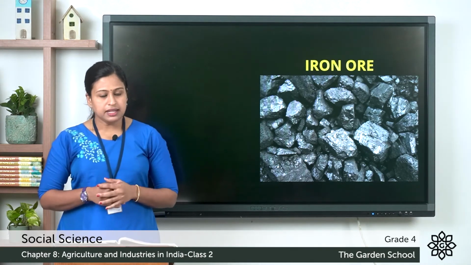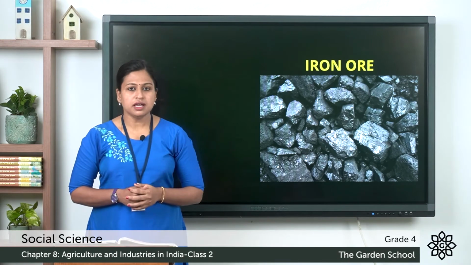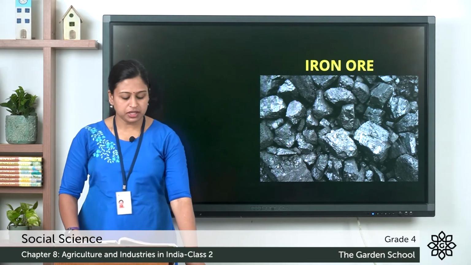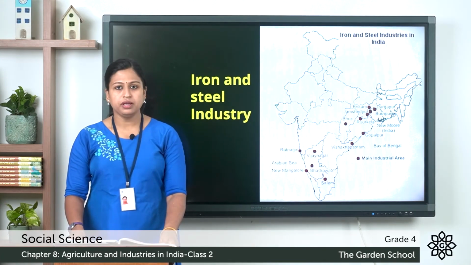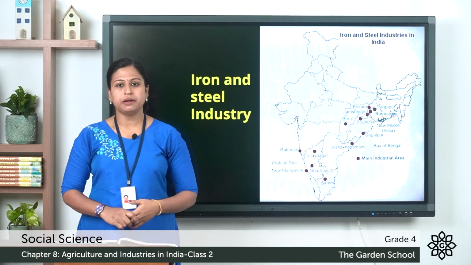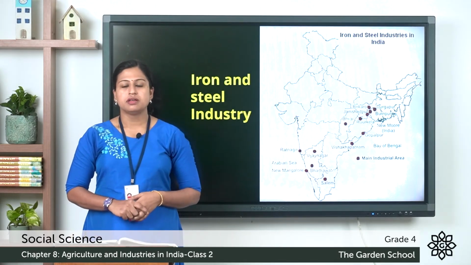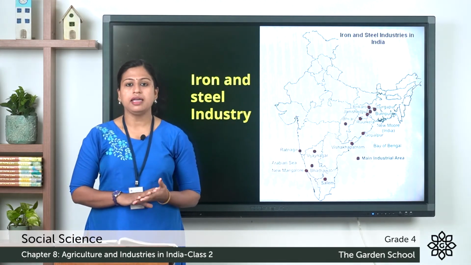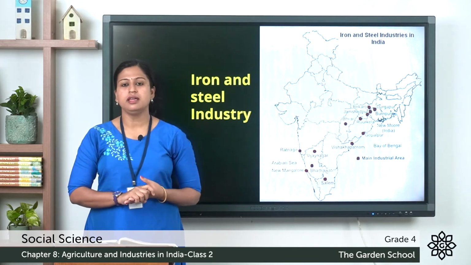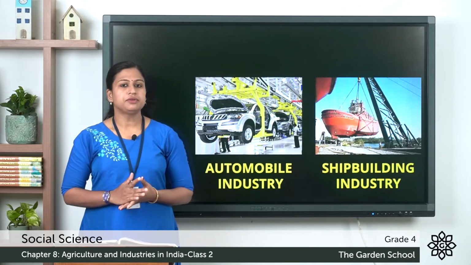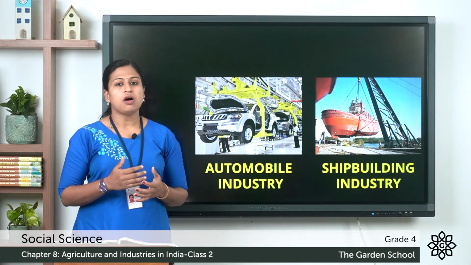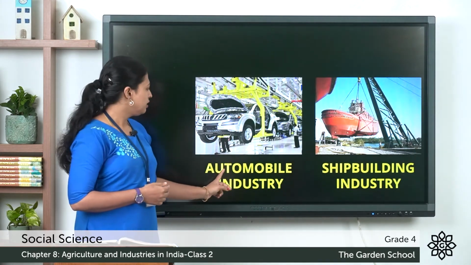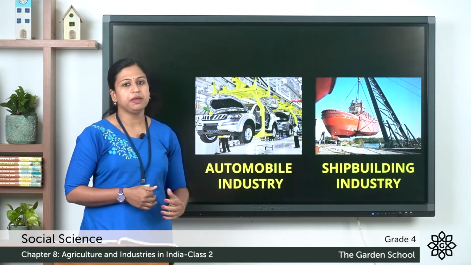So iron and steel industries in India are located in Jamshedpur and Bokaro in Jharkhand, Durgapur in West Bengal, Bhilai in Chhattisgarh, Visakhapatnam in Andhra Pradesh. So this was about the iron and steel industries in India. Our country has a large production of iron and steel. So this also blooms for the automobile industry and shipping industries.